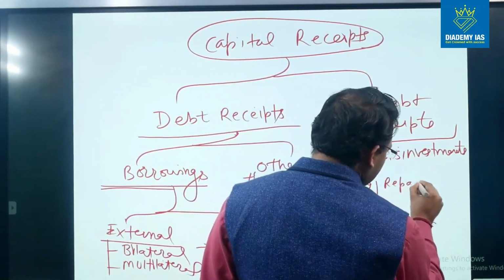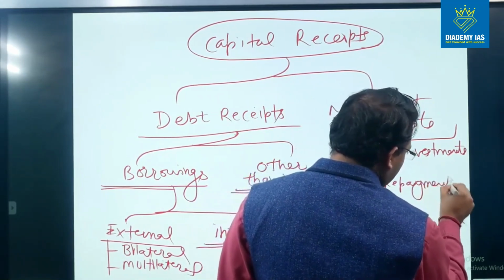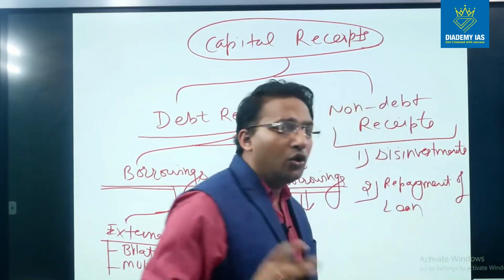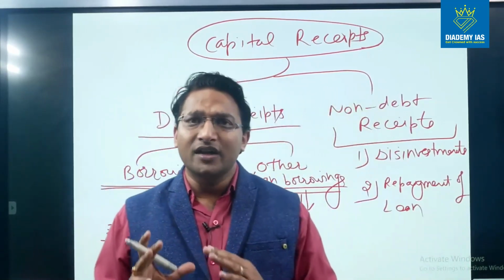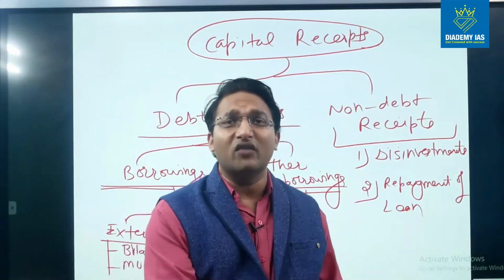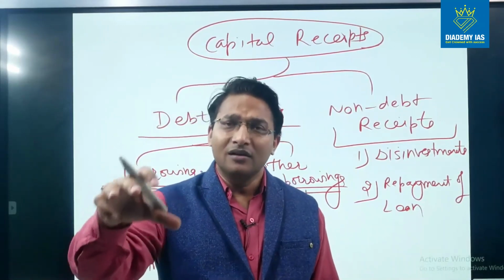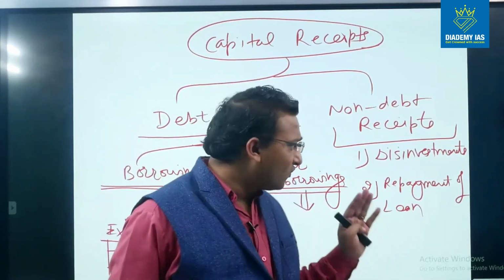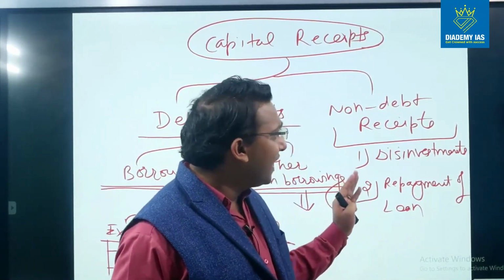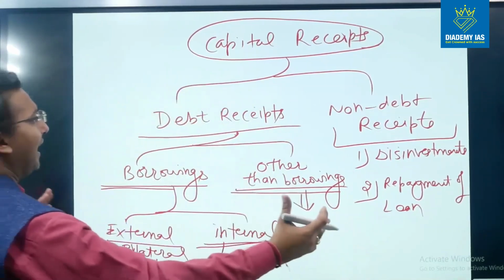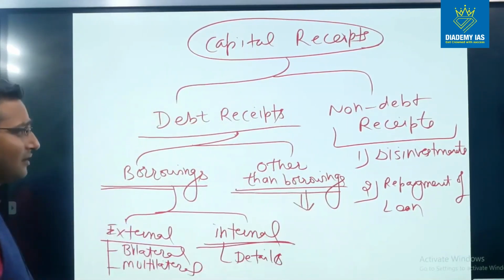repayment of loan, right? So when the central government gives a loan to the state government, it is part of the capital expenditure. But when that money is recovered back from the state government, then it becomes part of the non-debt capital receipt. So these are the items which become part of the capital receipt.